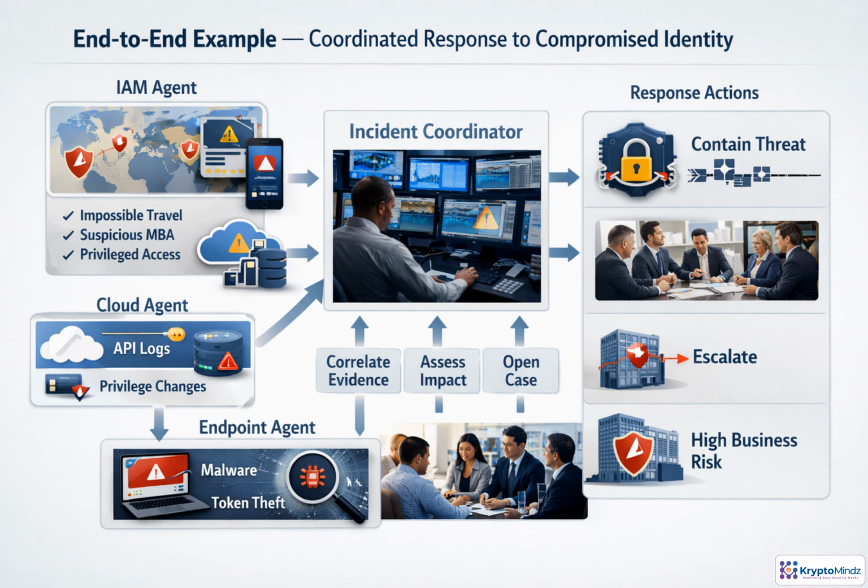Consider an identity alert for impossible travel. The coordinator does not act alone. It asks IAM to validate access signals, cloud to review API activity and privilege changes, and endpoint to check for malware or token theft. Then it merges the evidence, scores impact, opens the case, and routes high-risk containment to a human approver.